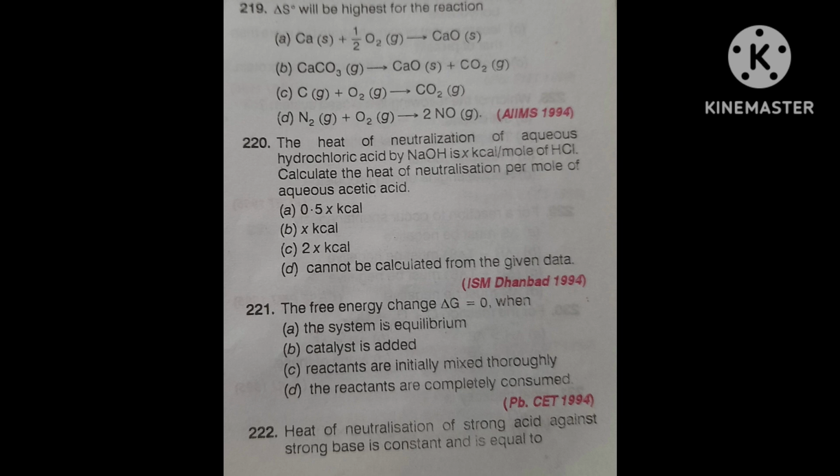This question was asked in Punjab CET, and it will take hardly 5 seconds to answer. Think it correctly. After that, I will tell the correct answer and its explanation. Just think.